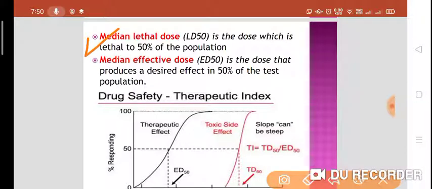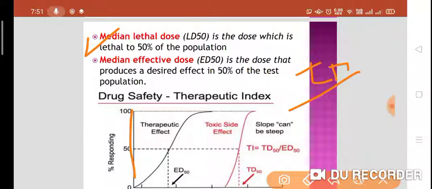It's the dose of drug which is lethal or toxic to 50% of the population. That is LD50. And median effective dose is the dose that produces the desired or beneficial effect in 50% of the population. The ratio between LD50 or TD50 to the ED50 is called the therapeutic index.